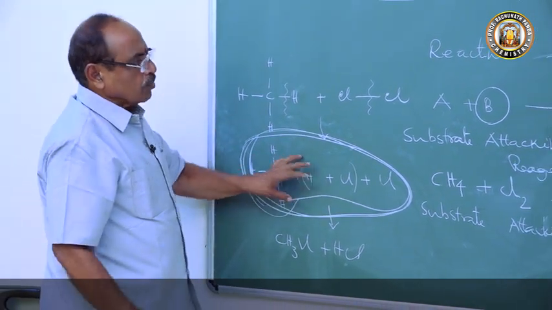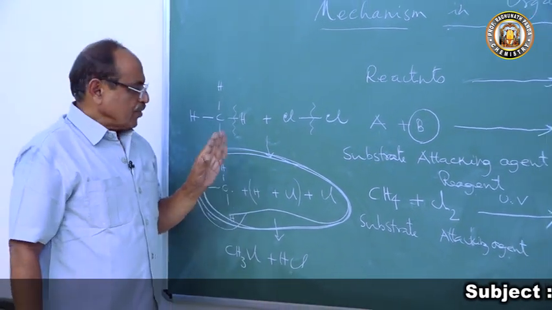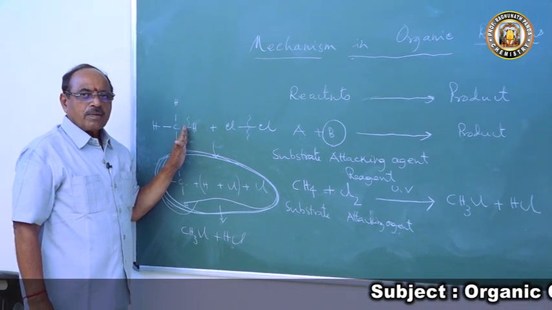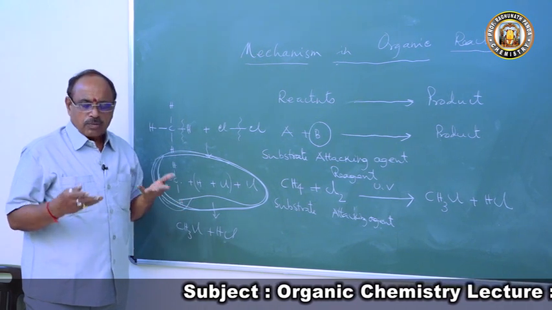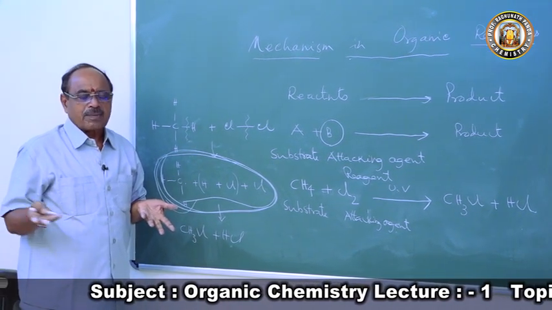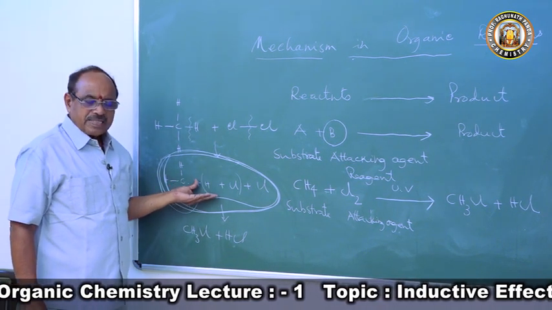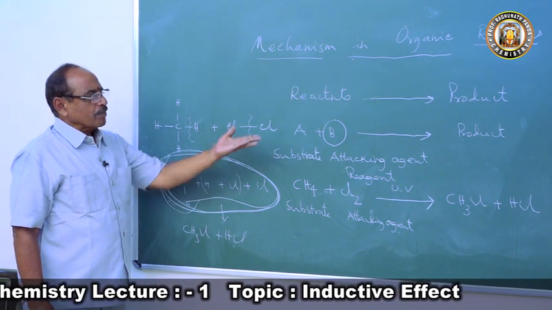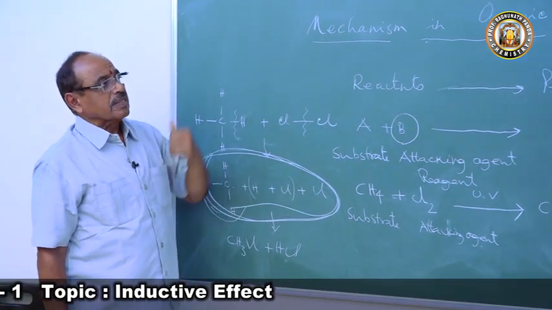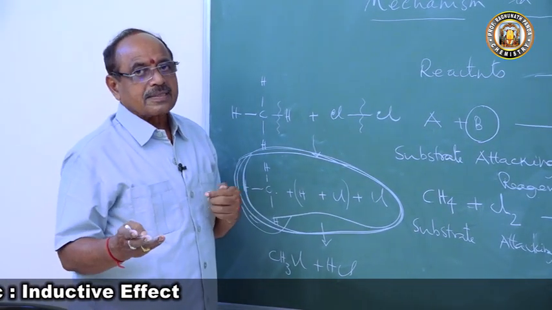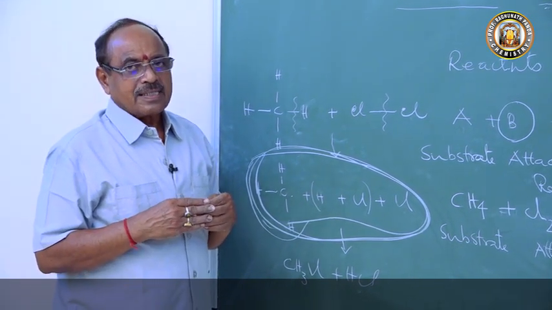To understand the mechanism of organic chemistry, we have to discuss the fission of the covalent bond, how the covalent bond breaks. Depending upon the nature of the bond, the breaking is different, so the intermediate species will be different, and the product will be formed. The reactions are of different types: substitution reactions, addition reactions, and elimination, where one group may be eliminated and another is formed.